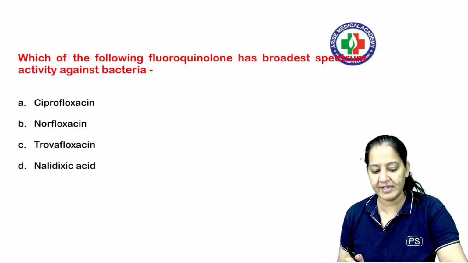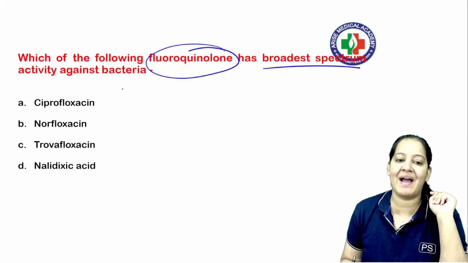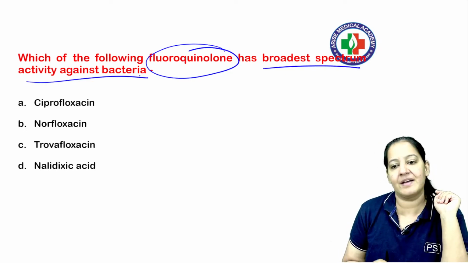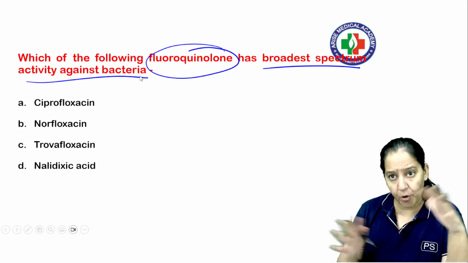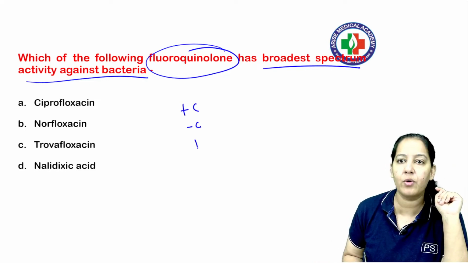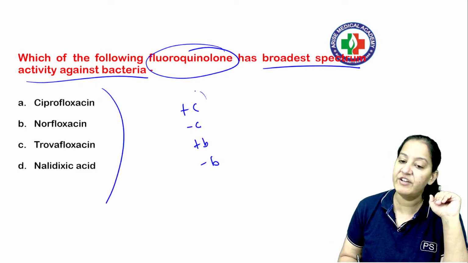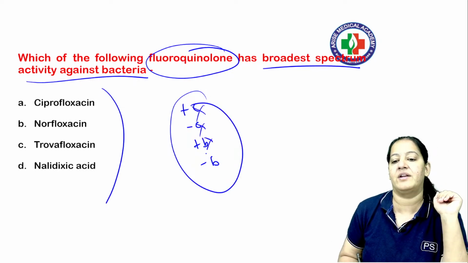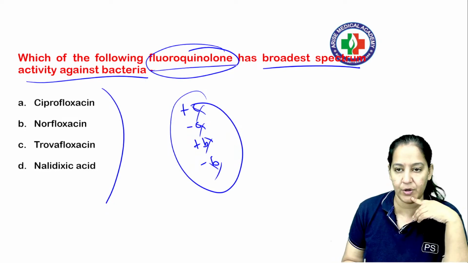Coming to the next question. The next question is: which of the following fluoroquinolones has the broadest spectrum of activity against bacteria? I am asking which fluoroquinolone has the broadest spectrum against bacteria. There are four types of bacteria: gram positive cocci, gram negative cocci, gram positive bacilli, gram negative bacilli. So tell me one fluoroquinolone which kills all the bacteria. That is the broadest one. So the question is on fluoroquinolone.